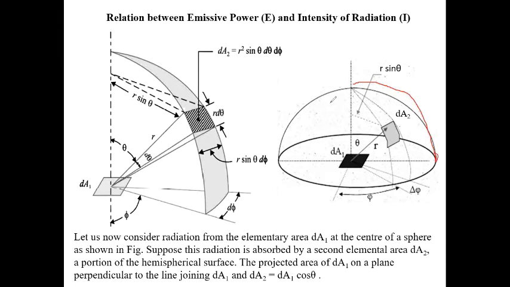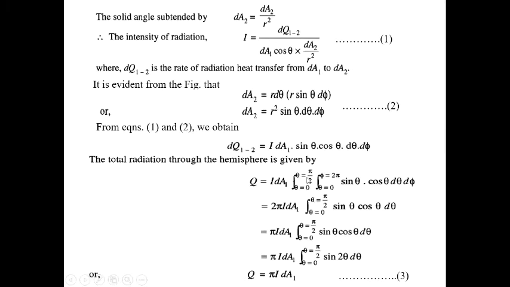So this is basically 0 to 90 degrees. So the theta limit will be 0 to 90 degrees, and the phi limit will be 0 to 360 degrees. Here we take it in radian terms, so this is 0 to pi by 2, and this is 0 to twice pi. So first we integrate sin theta cos theta d theta d phi.